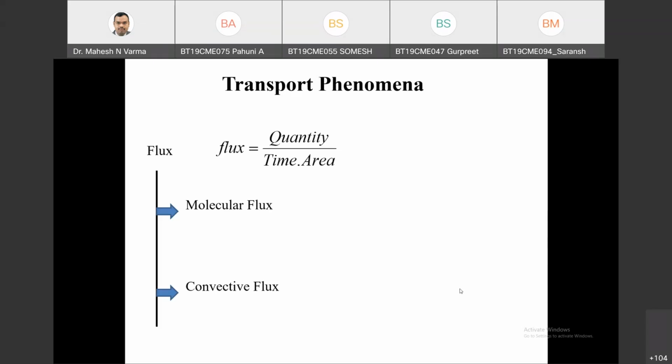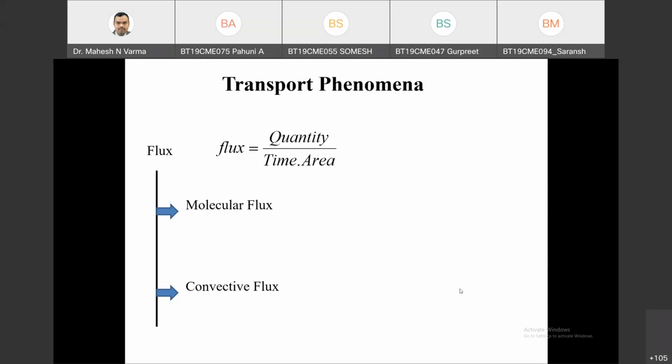A similar term nobody has coined in fluid mechanics and mass transfer. But logically, we can correlate molecular flux in heat transfer, mass transfer, and momentum transfer. Similarly, convective flux. So these are the general classes of flux: molecular flux and convective flux. I think you might have spent Heat Transfer 1 discussing only these two fundamentals.